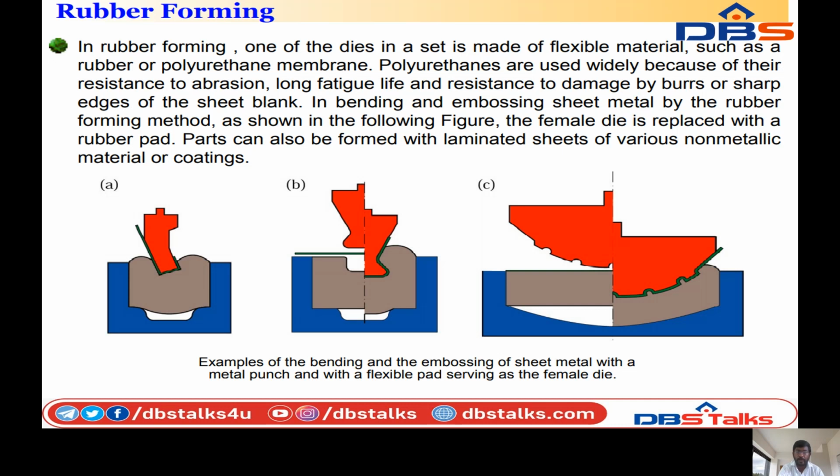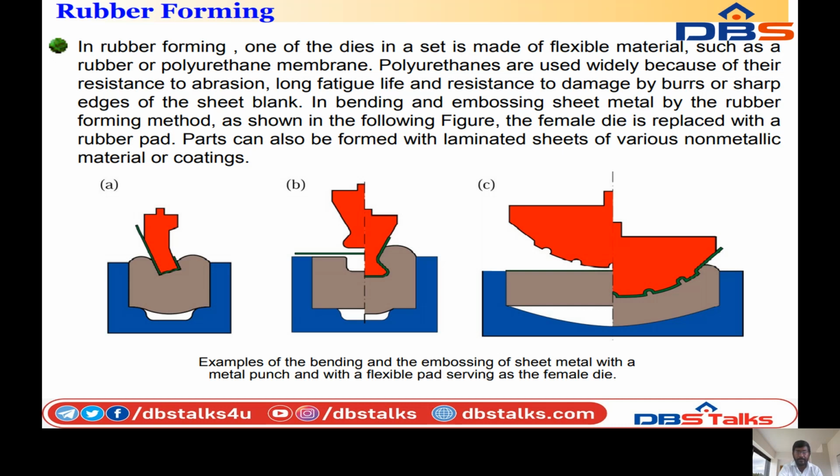Polyurethanes are used widely because of their resistance to abrasion, long fatigue life, and resistance to damage by burrs or sharp edges, as shown in the following figure.